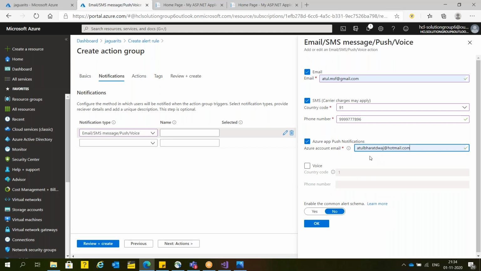So Atul, with one action group, we can push through email, SMS, and voice also, is it? Correct. The voice facility is available only for 2 countries: Canada and the United States. For India, guys, this facility is not available. Otherwise, if average response time is greater than 2 seconds, then Microsoft will call you. You will get a pre-recorded message from Microsoft that your website's average response time is greater than this many seconds. You get a short call.